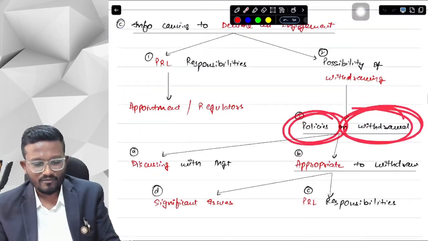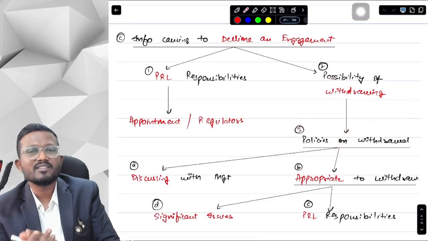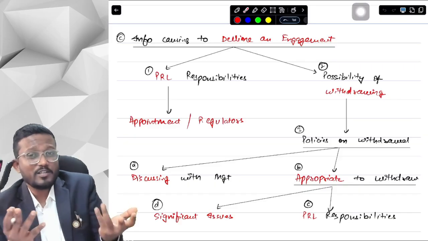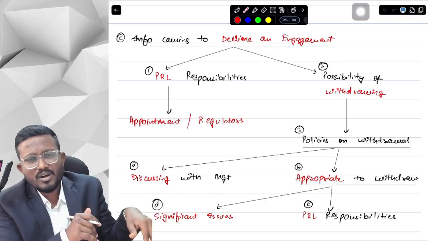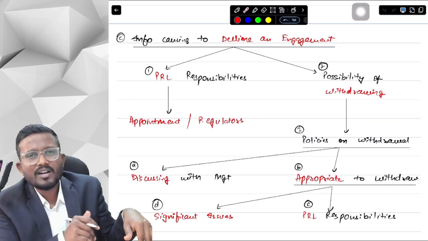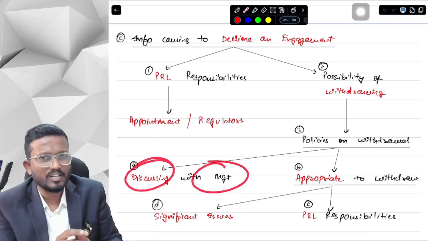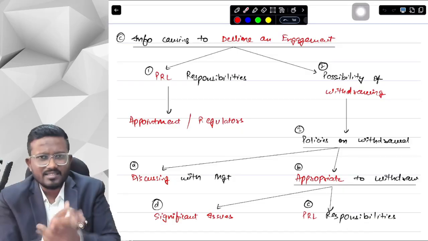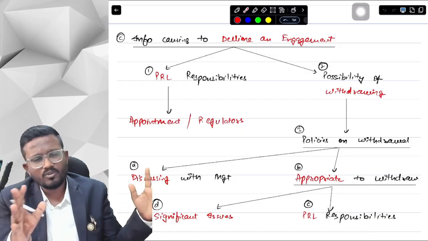So you have to remember this through a breakup story. I thought my girlfriend is different from all. In Hindi we say meri wali alag hai. In English, my girlfriend is different from everyone. So I thought my girlfriend is different from everyone, but I got to know she is not. So now what I'm doing, first of all, I will be discussing with my girlfriend. So here we will be discussing with the management. Okay, I thought this, I thought that, but you are not that, you are not this. So we'll be discussing. And after the discussion, the girlfriend says, okay, you want to leave, you can go.